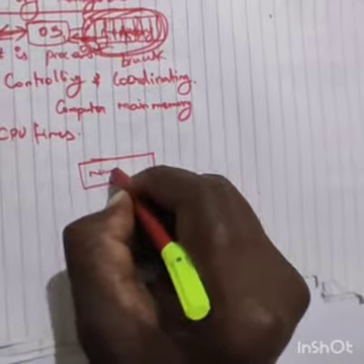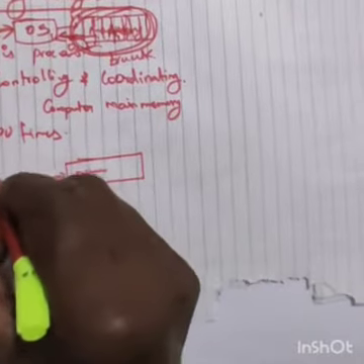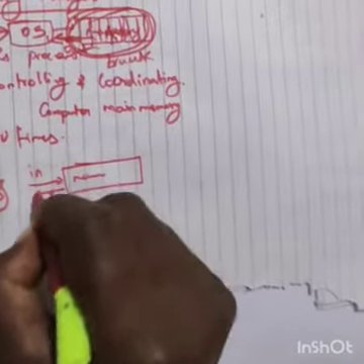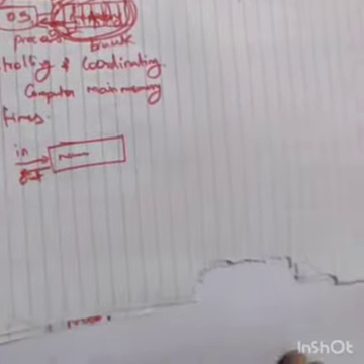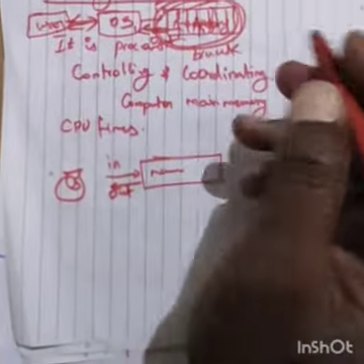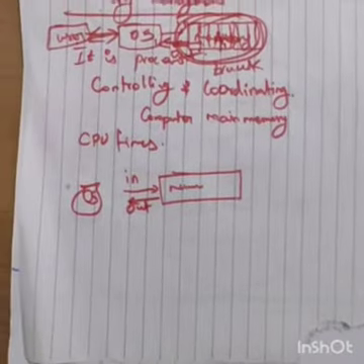That is the process design in memory management.